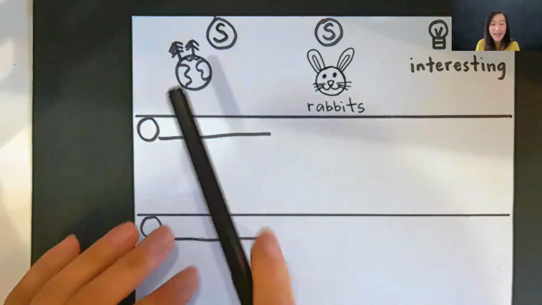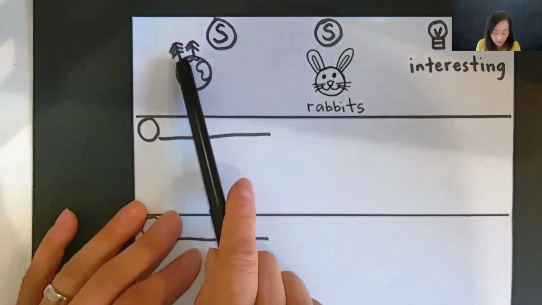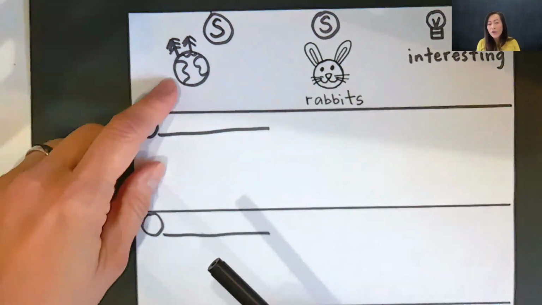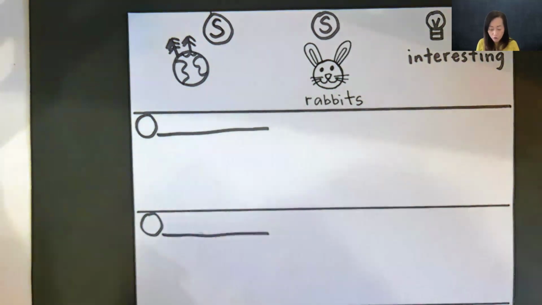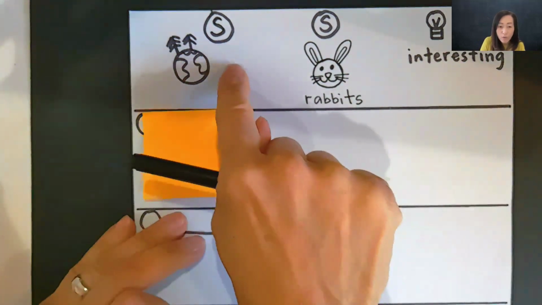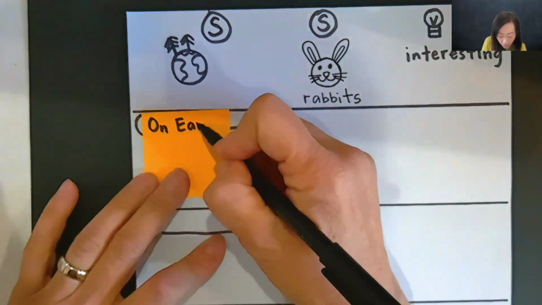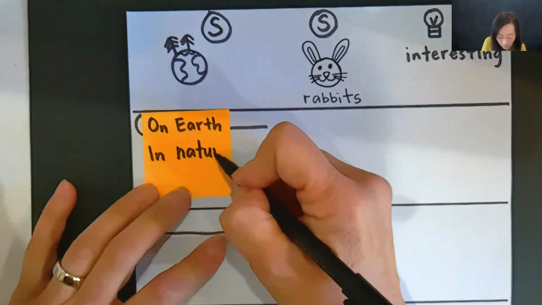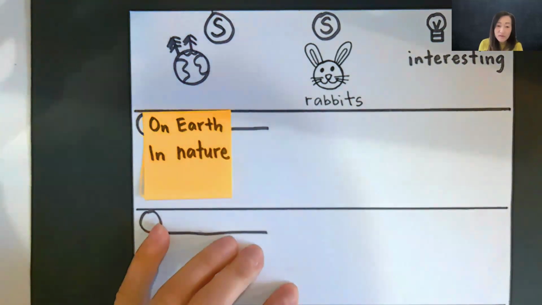Let's try a different one. We'll say in nature, rabbits are interesting. Okay, ready, go. In nature, rabbits are interesting. You got to choose the one that you want to use. Are you going to do in nature or are you going to do on Earth? So I'm going to write them both down right here. And I want you to write them up here, whichever one you want to choose. On Earth or in nature. Go ahead and choose the one that you want to use.